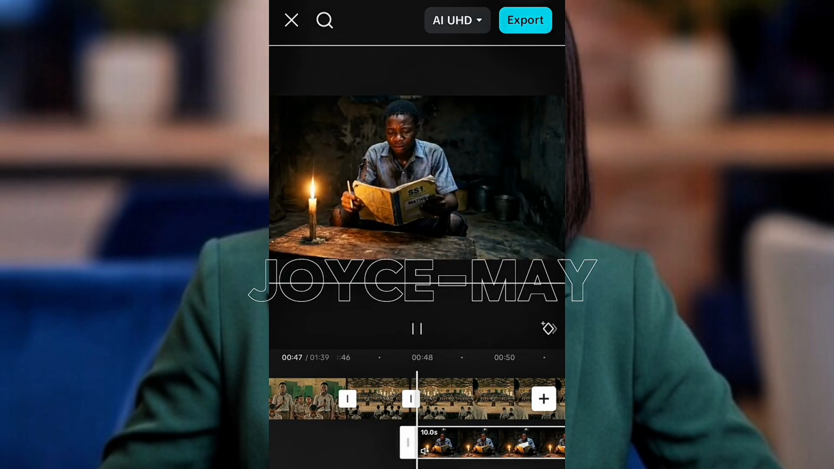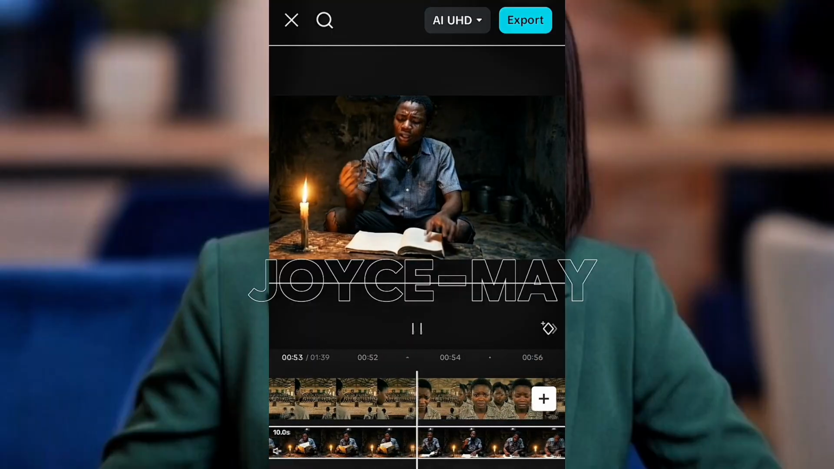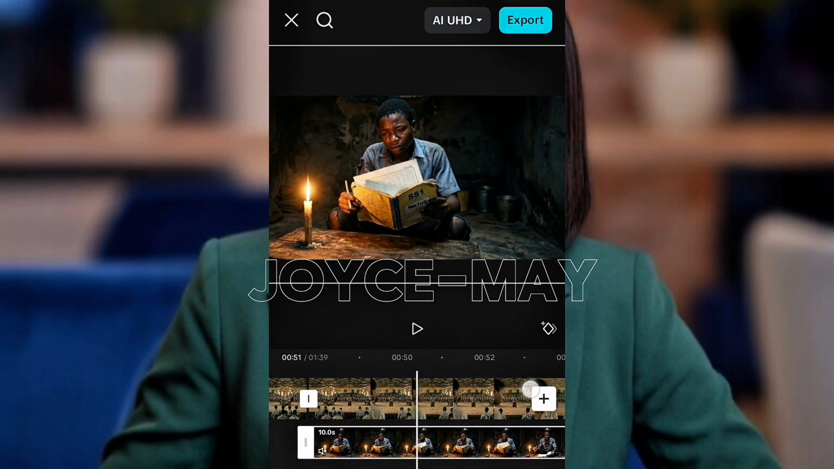I worked. I studied late at night by candlelight. I wrote my dreams on scraps of paper. I promised myself that one day. I wrote my dreams on scraps of.